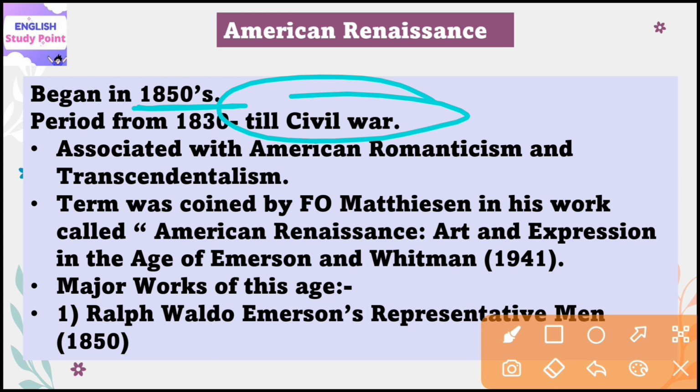So this age is a kind of middle phase between American Romanticism as well as Transcendentalism. And this term was coined by F.O. Matthiessen in his work called American Renaissance: Art and Expression in the Age of Emerson and Whitman, which came in the year 1941. Now I am telling you a list of major works which were produced during this age of American Renaissance.